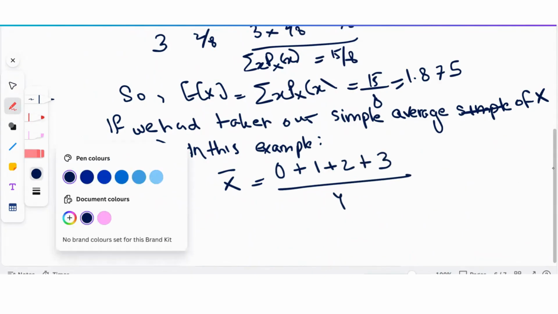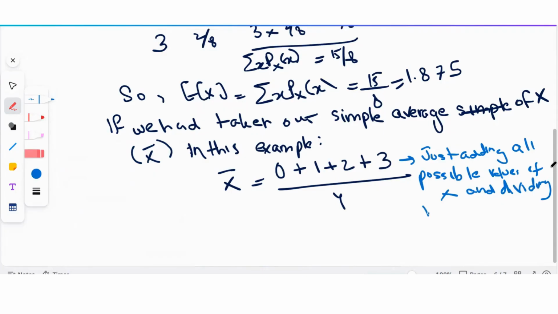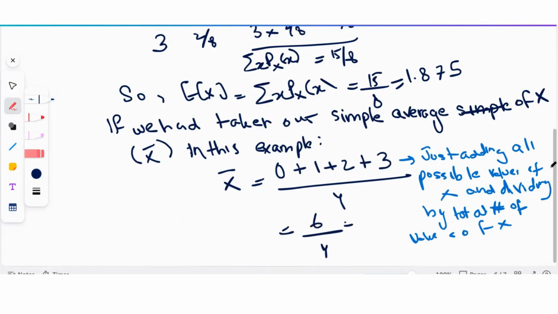Right, so here what we're essentially doing is simply adding all possible values of x and dividing by the total number of values of x. Right, and then this just turns out to be 6 by 4, which is 1.5. And this we can see is not equal to expected value of x, which is 1.875.